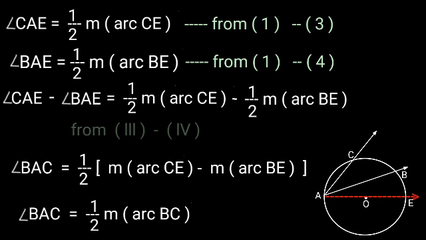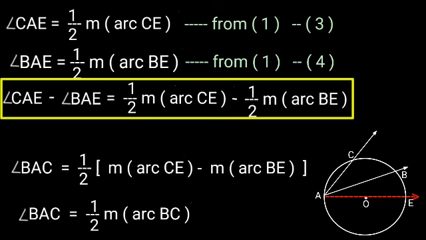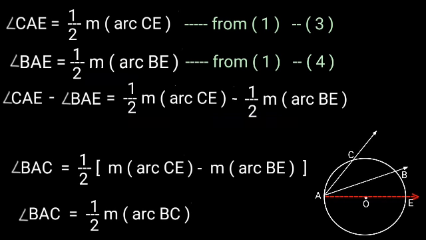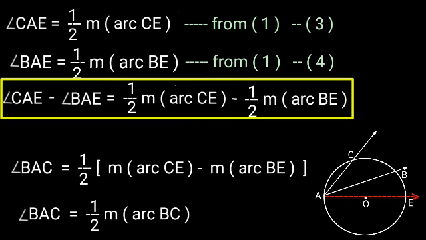Subtracting the fourth equation from the third, we get angle CAE minus angle BAE is equal to 1/2 measure of arc CE minus 1/2 measure of arc BE.